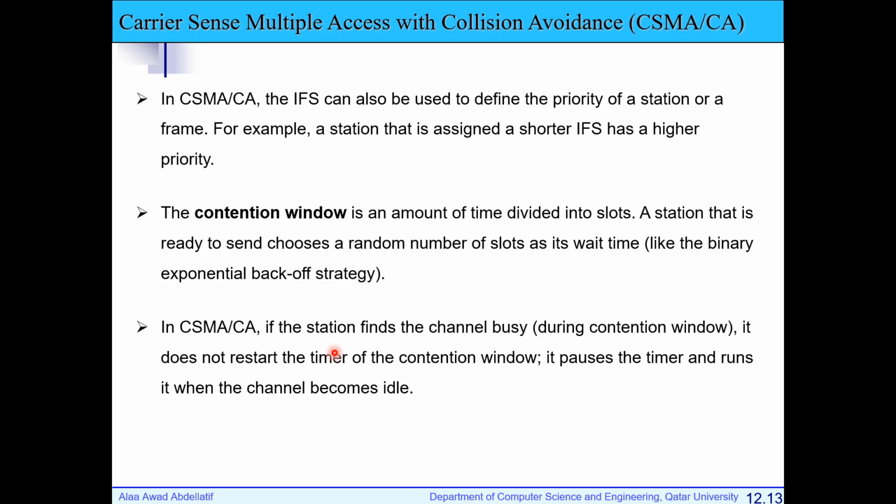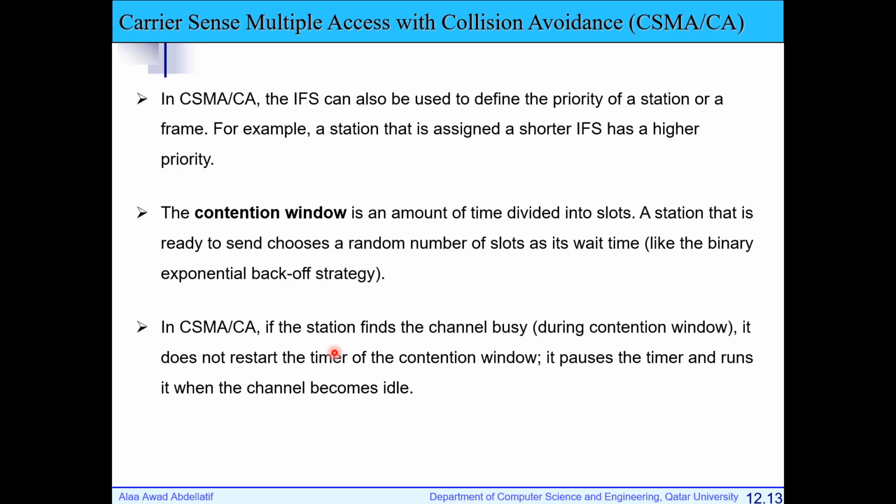So what's remaining for me? Only one more slot, then I will start to transmit. So during the contention window, if I find the channel busy, I will pause my timer, not restart it, and I will continue the timer again once the channel becomes free.